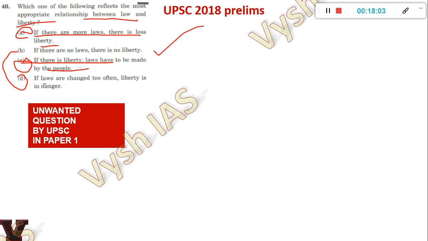D was opted for by most coaching institutes. If laws are changed too often, liberty is in danger, meaning the government gives you some freedom today, tomorrow they make a different law, and your freedom can be curtailed. So it can go negative as well as positive. They have played with the negative and positive definitions of liberty, which you can find in your Class 12 NCERT, in the ethics textbook, or in political science optional textbooks. They have just played with the wordings and you have to choose the best one.